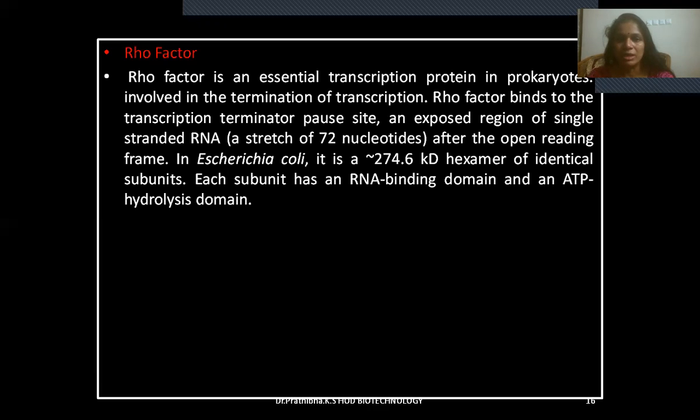In Escherichia coli, it is a 274.6 kilodalton hexamer of identical subunits. Each subunit has an RNA binding domain and an ATP hydrolysis domain.